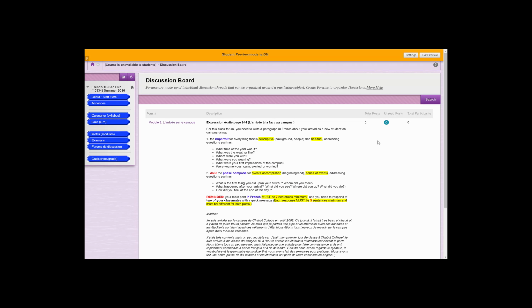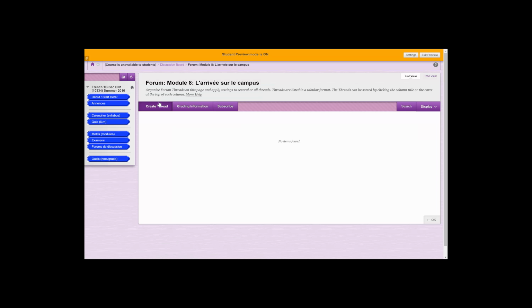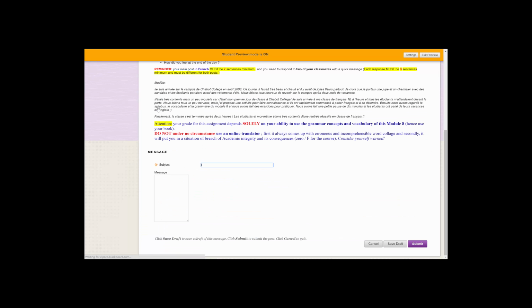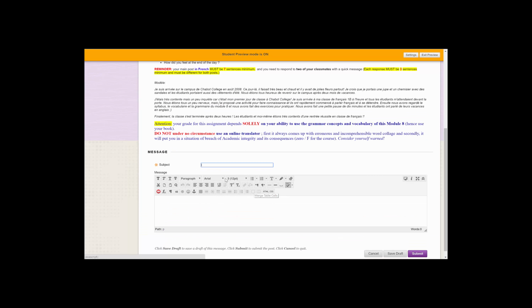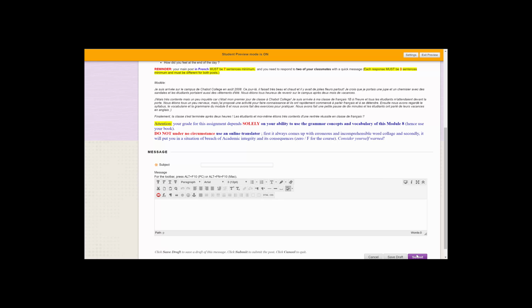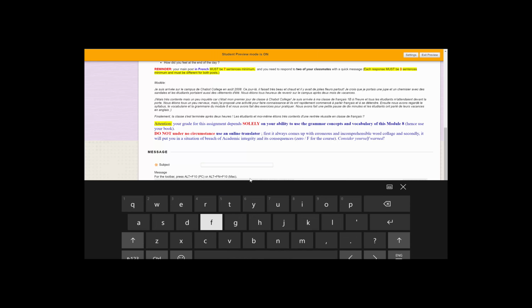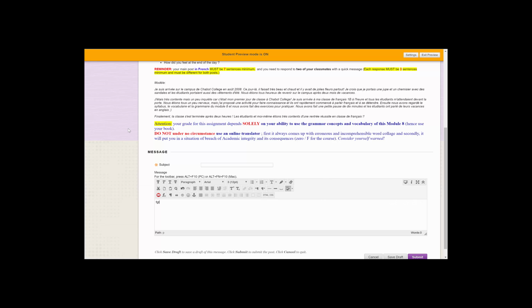Now, how do we do it? So you're ready. You already looked at what needs to be done. You have the textbook next to you. All you have to do is click on the title and then ask to create a thread. You enter the text, you enter your post, and then you say submit. So this one has no value. But what it will do is that I'm just going to give you an example. It doesn't matter.